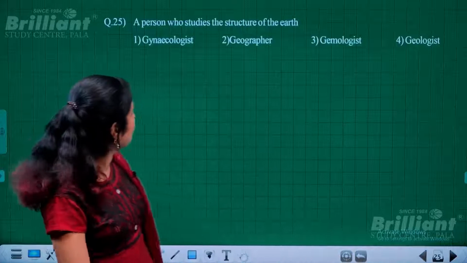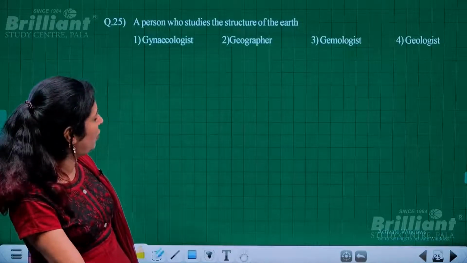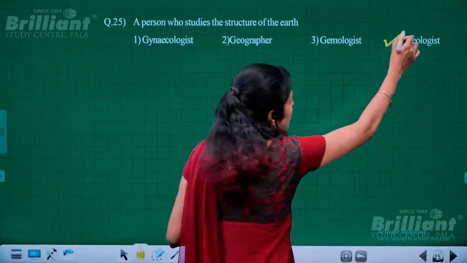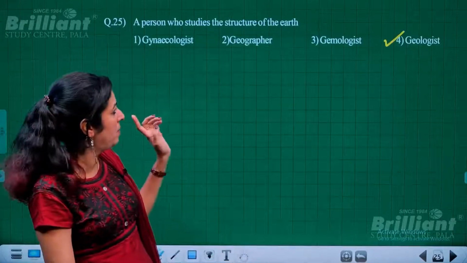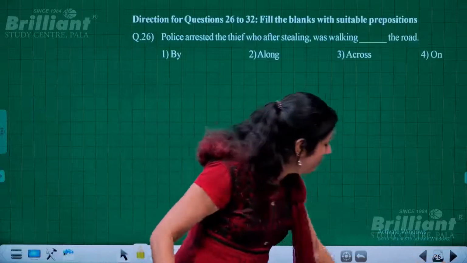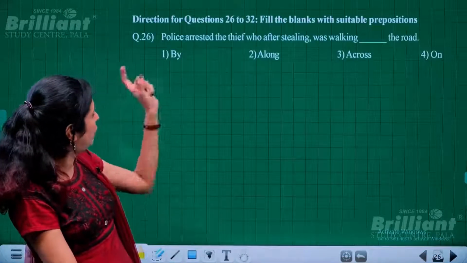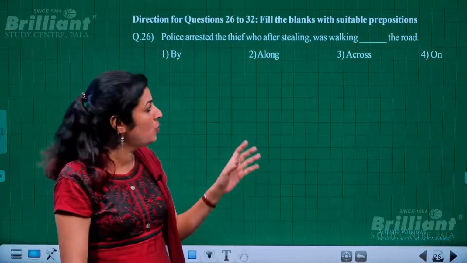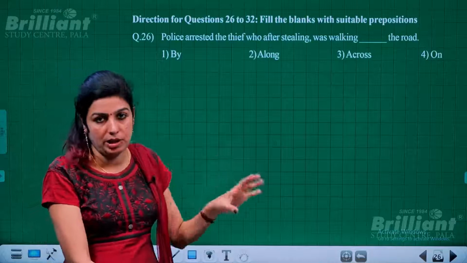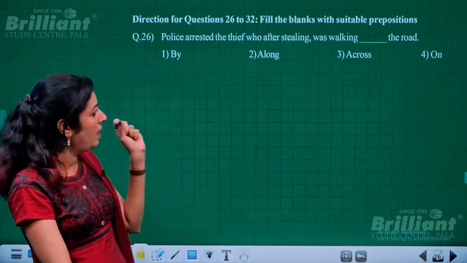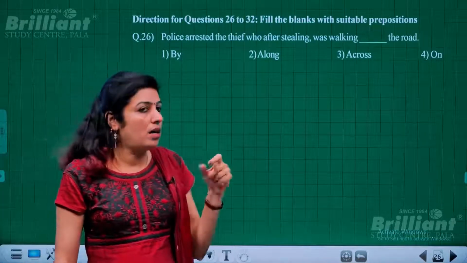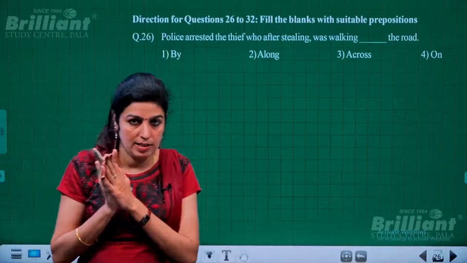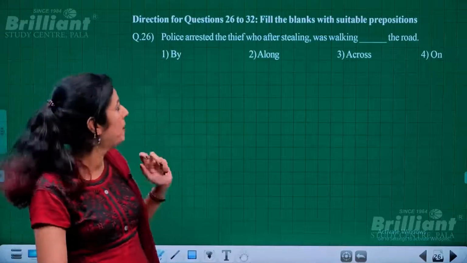Next is, yeah, this I guess everyone knows. A person who studies the structure of earth is called a geologist. No other option possible. Okay. Then we have the next set of questions, 26 to 32, where you need to fill in the blanks with suitable prepositions. So when you have such questions, always remember there are certain sets of words with which particular types of prepositions are required.